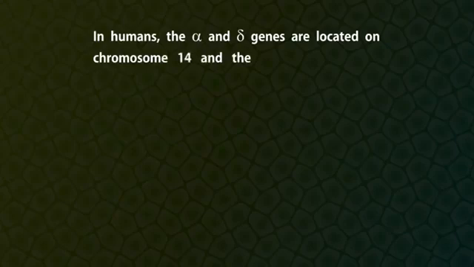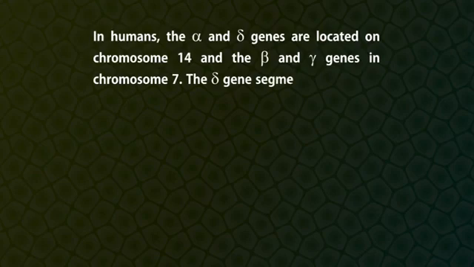The alpha and gamma genes are formed by rearrangement of V and J gene segments, and beta and delta genes are formed by rearrangement of V, D, and J gene segments. In humans, the alpha and delta genes are located on chromosome number 14 and the beta and the gamma genes on chromosome 7.